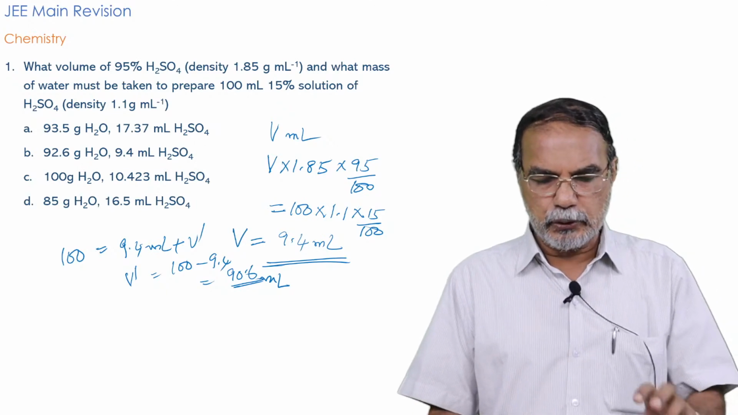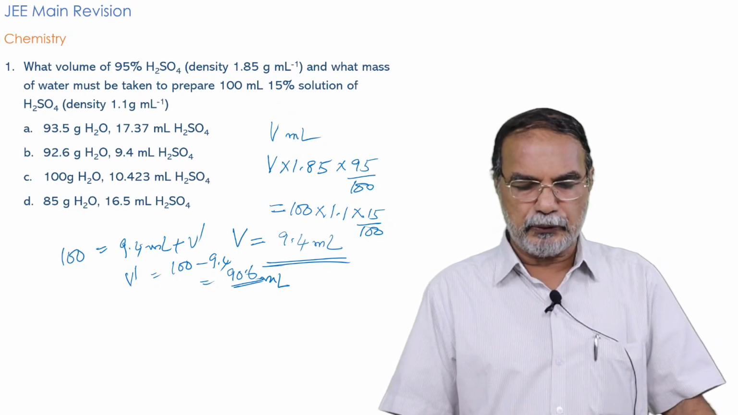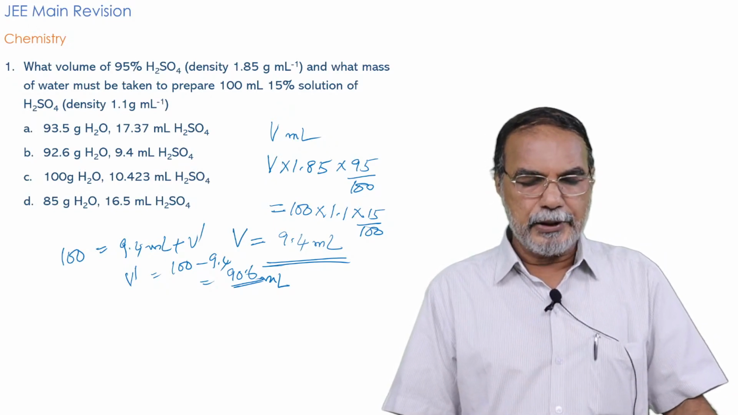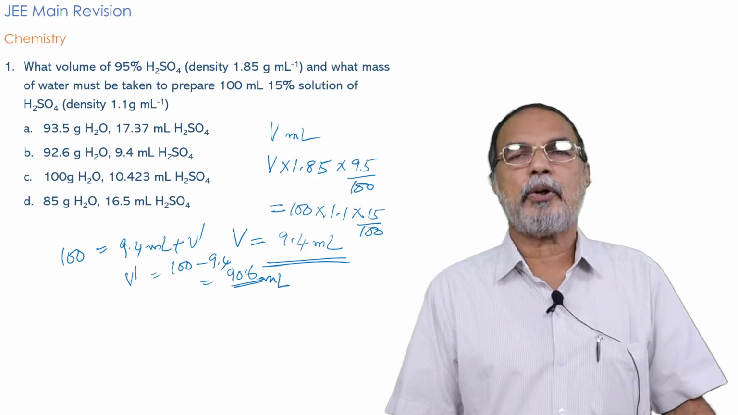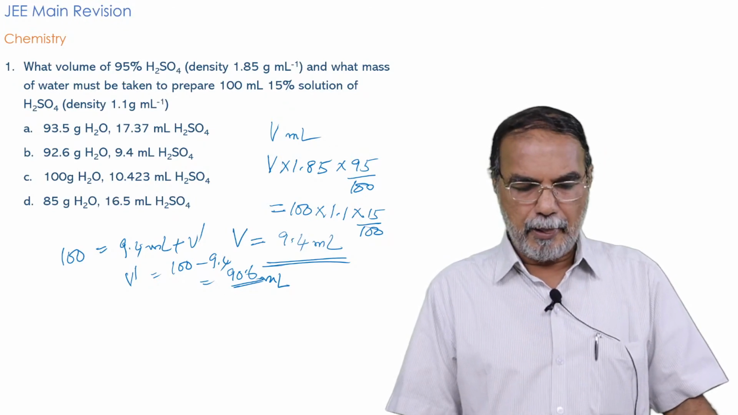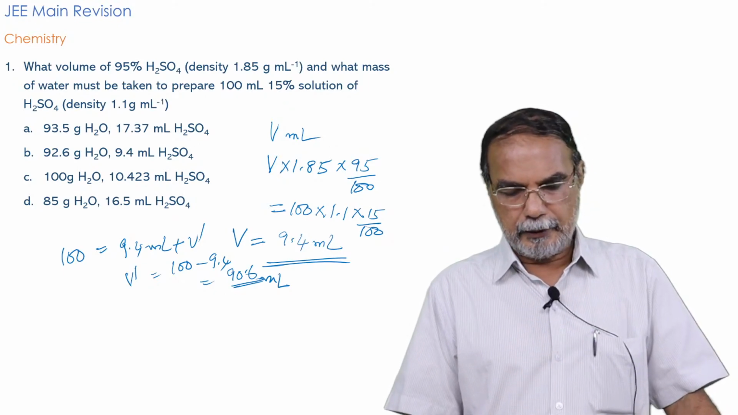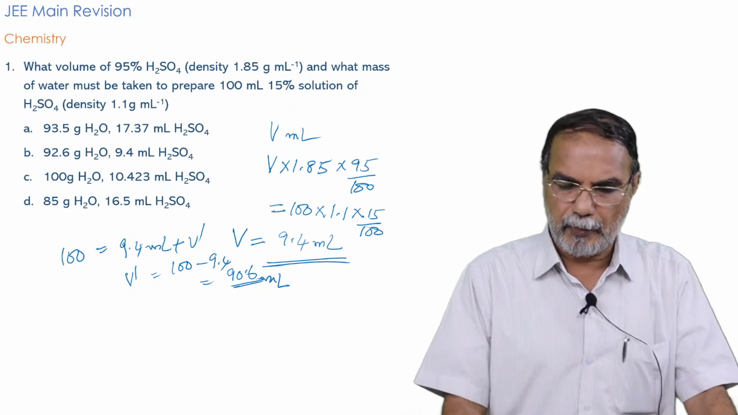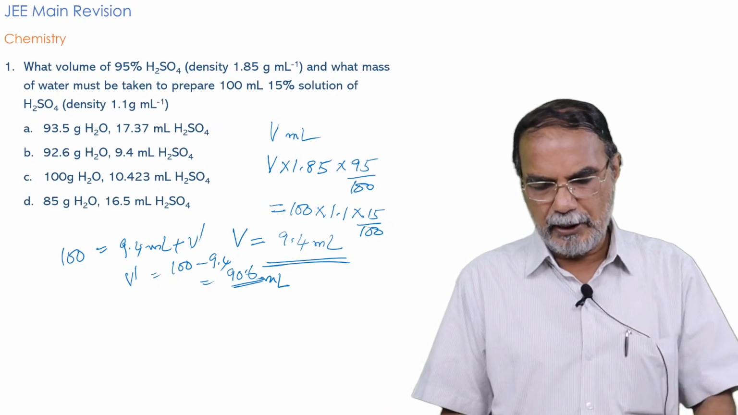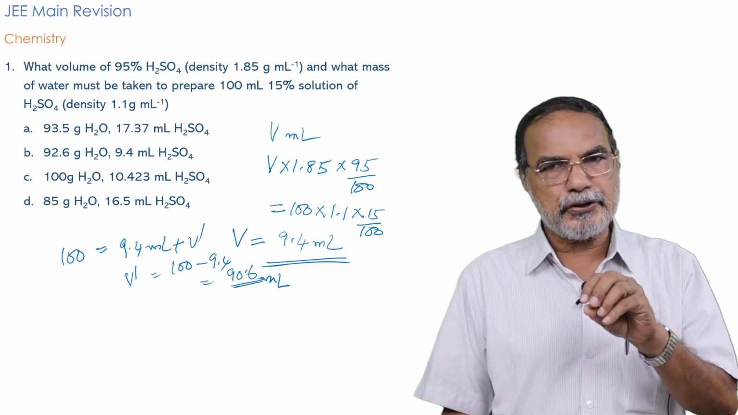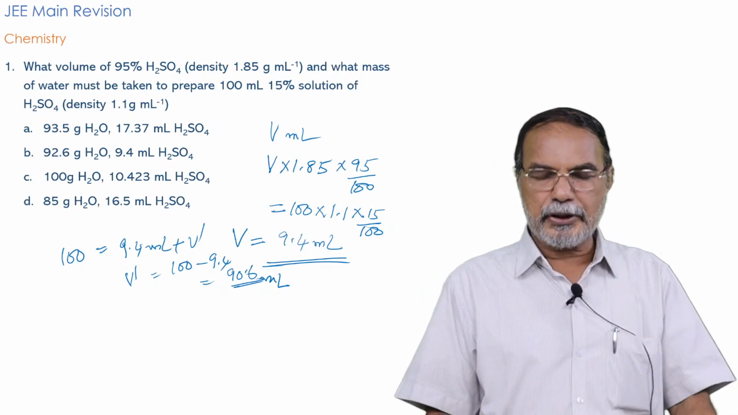Of course, you can choose the correct answer by knowing the first answer. The first answer is 9.4 ml. So the correct answer of this question is 9.4 ml sulfuric acid and 92.6 gram of water. Actually, when you solve it, you get 90.6 ml, that is equal to 90.6 gram water, and the answer given is 92.6.